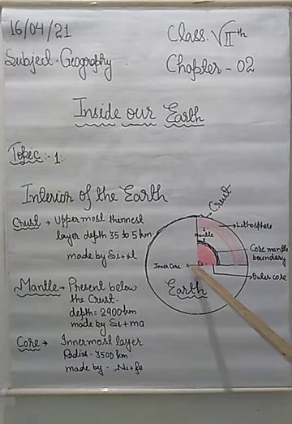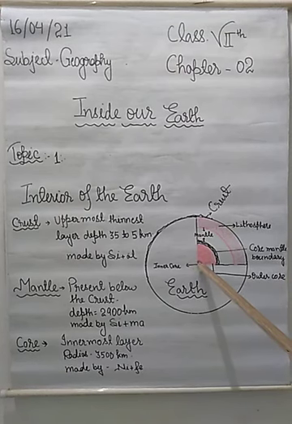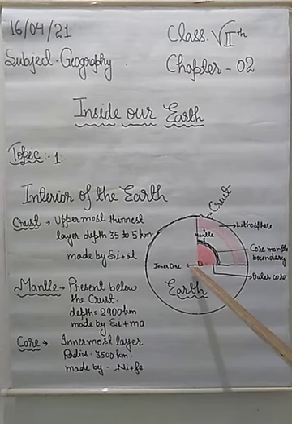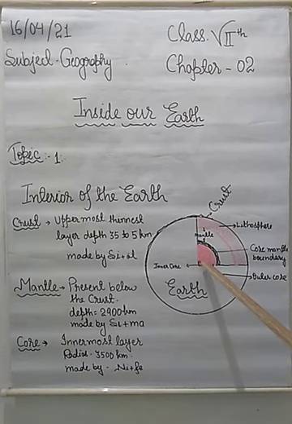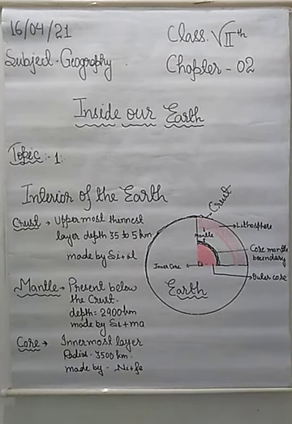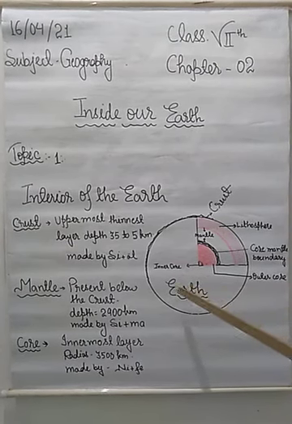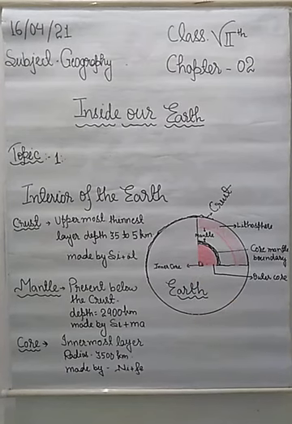And students, as you can understand, this is the center of the earth. That's why the temperature of this part of the earth, the core, is very high, and pressure is also very high. Alright. And students, we cannot reach the center of the earth anyhow, it is impossible.